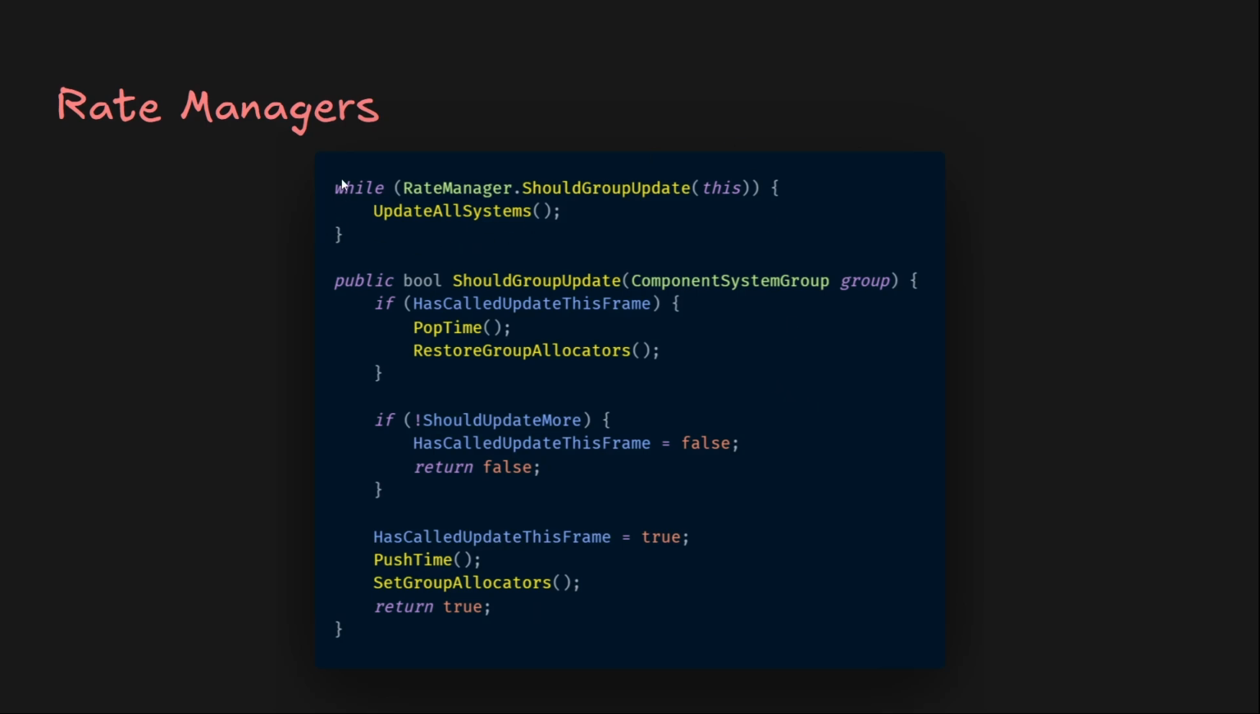After it returns true, it updates all systems and calls ShouldGroupUpdate again. Here it again checks should I update again, and if it returns false, then it finishes updating and goes on its merry way. However, it can also update multiple times in a single frame if needed, or 0 times if it returns false on the first call.